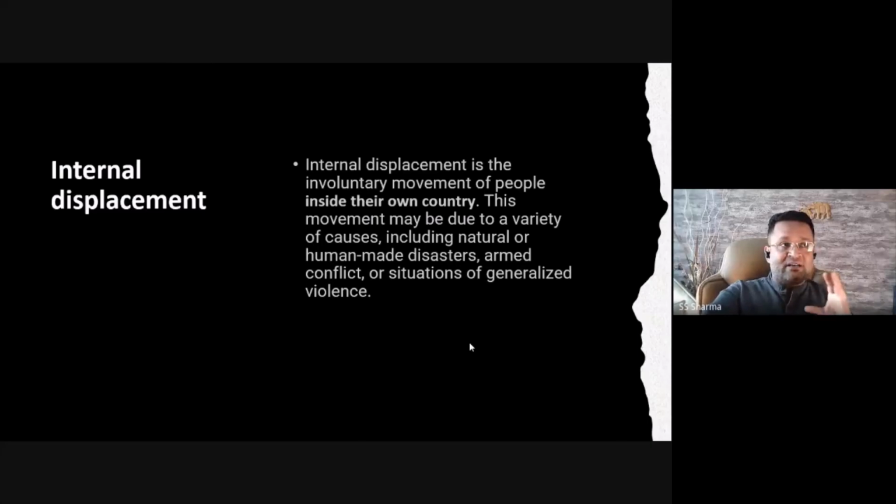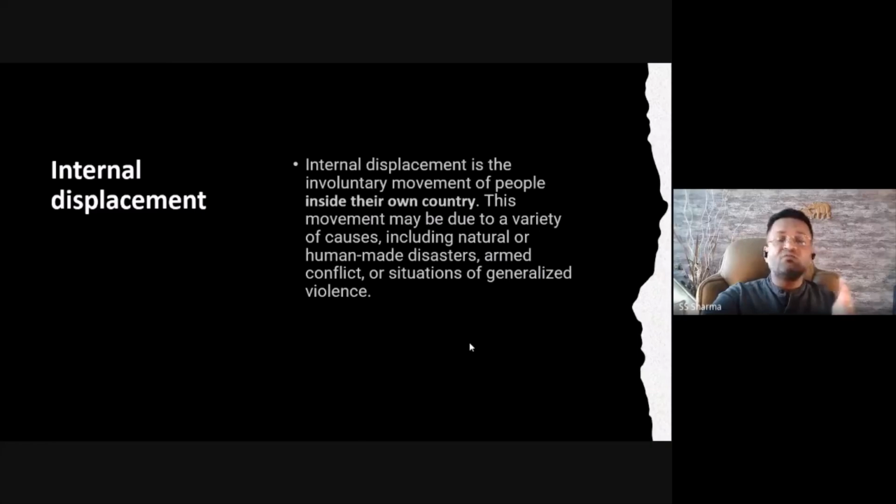Similarly, there is something called IDP. IDP means internally displaced persons or people. Now, what is this internal displacement? Internal displacement is the involuntary movement of people inside their own country. So the point we need to notice is that it is an involuntary movement. Involuntary movement means that people are not moving from one place to another because of their will.